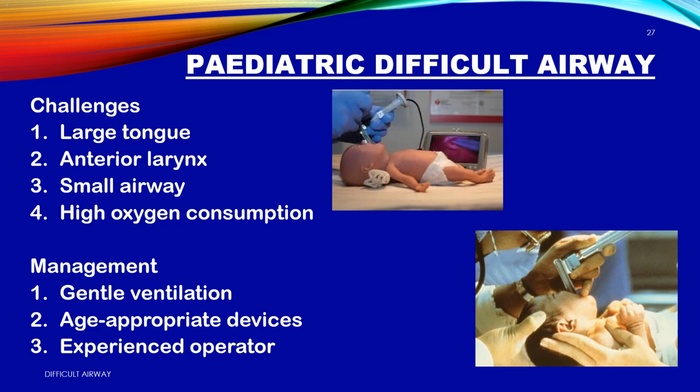Pediatric difficult airway. Small airway. Zero margin for error. Challenges. Why kids are different. 1. Large tongue. Blocks your view. 2. Anterior larynx. Tube doesn't line up easily. 3. Small airway. 1 mm of edema equals 50% blocked. 4. High oxygen consumption. They desaturate in seconds.